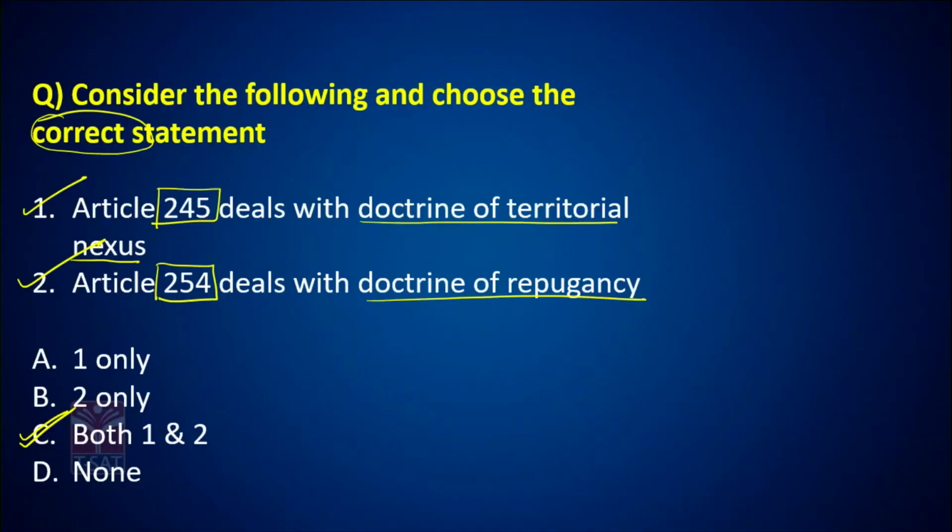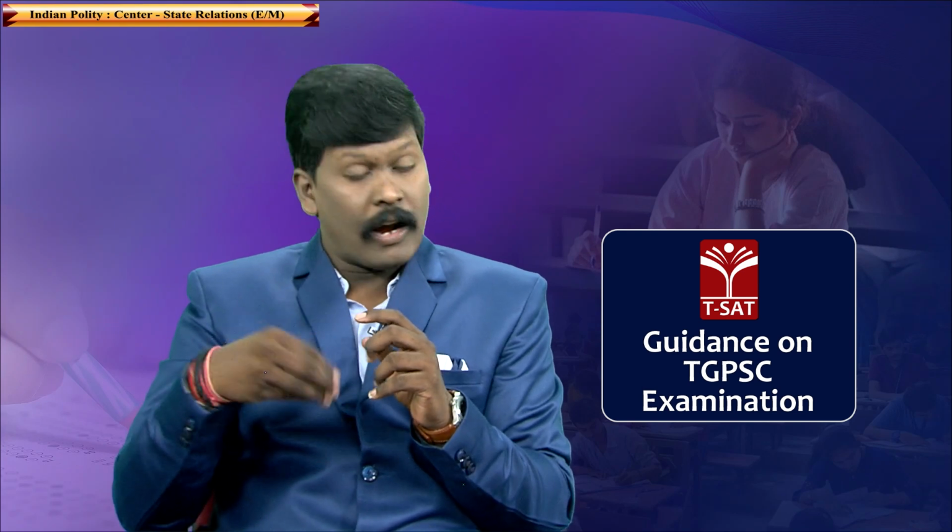According to Article 254, imagine there is a subject according to which a law is passed by the state legislature. Now, a state legislative law is passed because the president has given approval. Why? The governor has reserved that bill to the president. I will explain in a very simple manner. State legislature has passed a bill. This bill came to the governor.